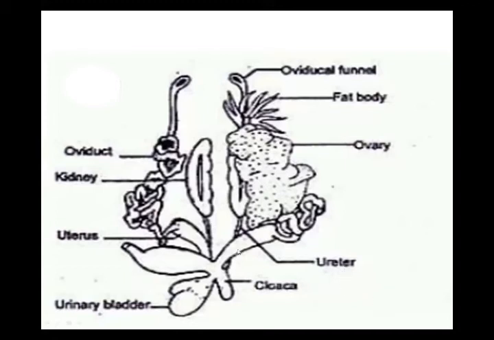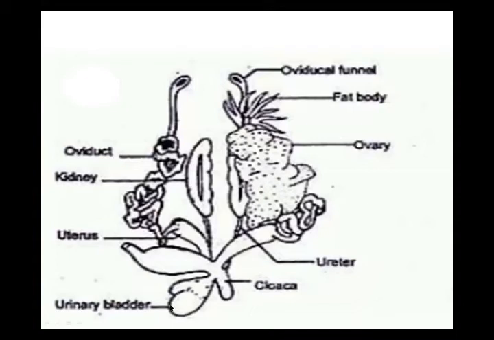And the function of the ureter is only to pass the urine from the kidneys towards the urinary bladder. Again I'm repeating, it only passes the urine from the kidneys to the urinary bladder. But this is the ureter; in the male frog it is called the urinogenital duct. Now I'm moving toward the urinary bladder.